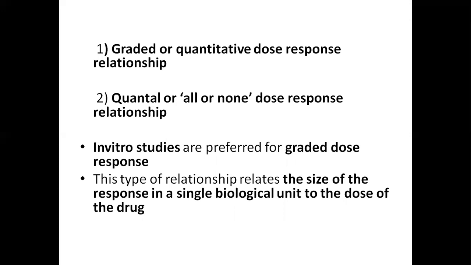This type of relationship relates the size of the response in a single biological unit to the dose of the drug. Single biological unit means we can take a strip of skeletal muscle or smooth muscle. An example of skeletal muscle is frog rectus muscle. For smooth muscle, it is the duodenum or ileal strip of the rabbit or mice.